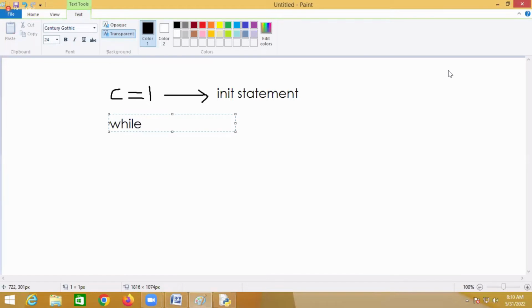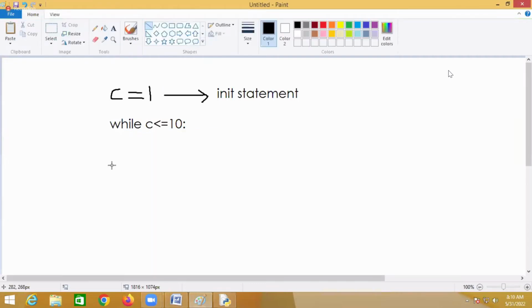Now you have to repeat this. How many times do I want to print the name? 10 times. Then I'm saying count is less than or equal to 10. So repeat this until count is less than or equal to 10. When the count is greater than 10, stop. This is called the condition, a Boolean expression, the conditional statement. This statement defines how many times the loop has to be repeated.